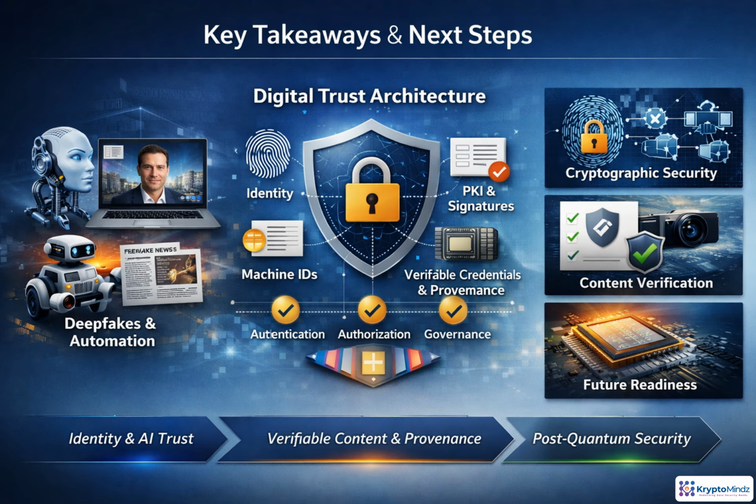The core takeaway is simple. In AI-enabled enterprises, trust cannot be assumed from appearance, behavior, or authority alone. Identities, machine actions, content, and decisions need cryptographic verification, provenance, and governance. Next, we build on this foundation with AI agent trust, verifiable credentials, deepfake resilience, and post-quantum readiness.